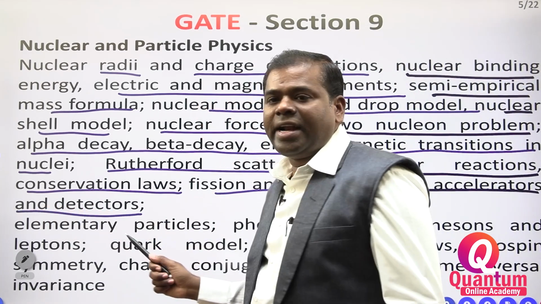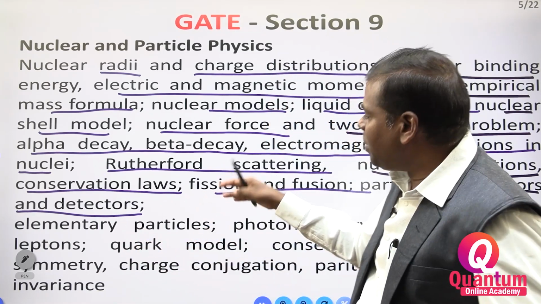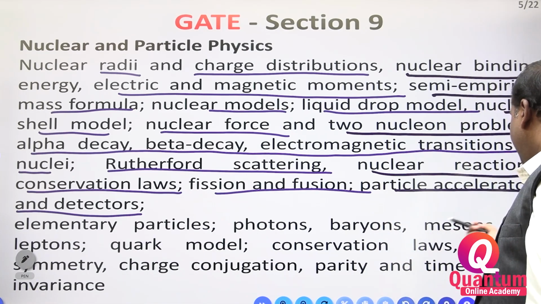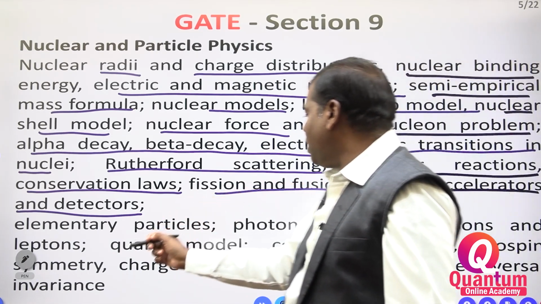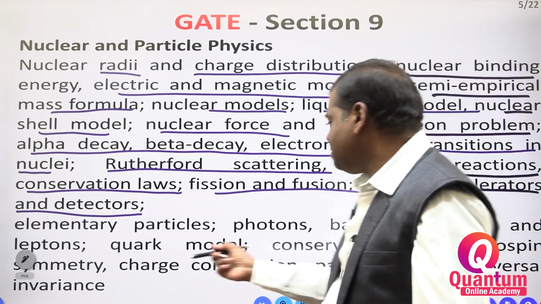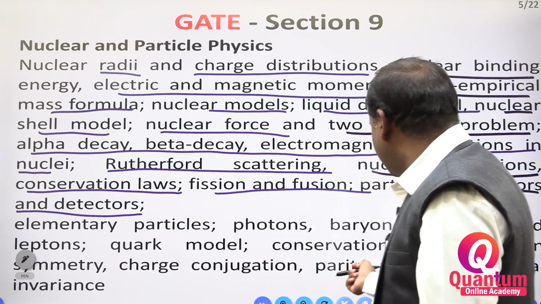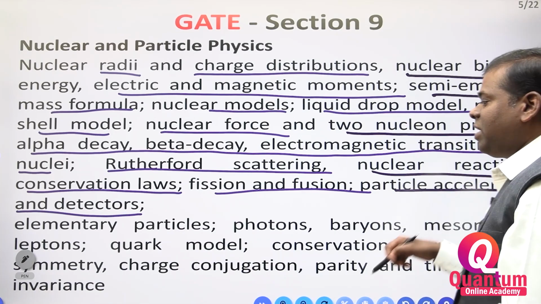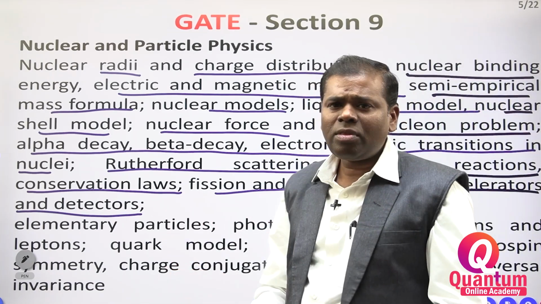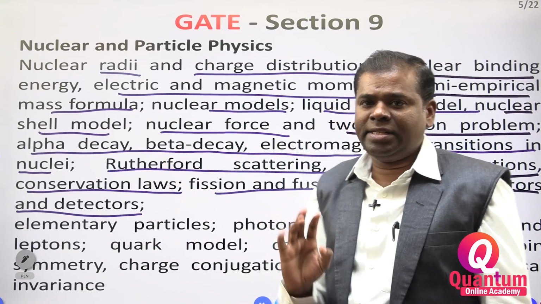Particle accelerators and detectors are not covered in CSIR, but here they are covered. Elementary particles, photons, baryons, mesons, leptons, quark model, conservation laws, isospin, symmetry, charge conjugation, parity, time reversal invariance. This is the particle physics syllabus, right? This one is the GATE syllabus.